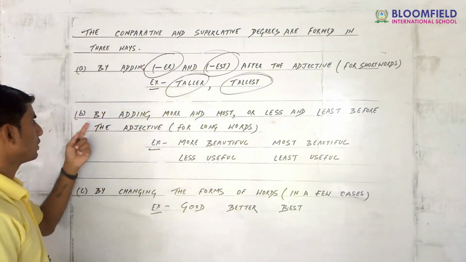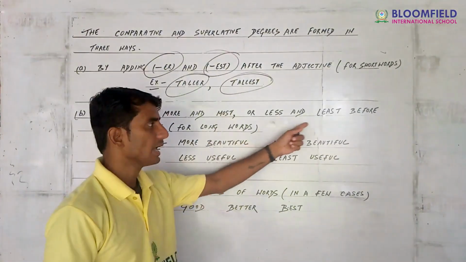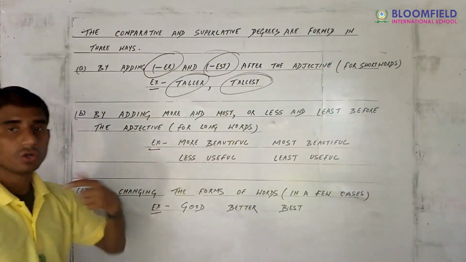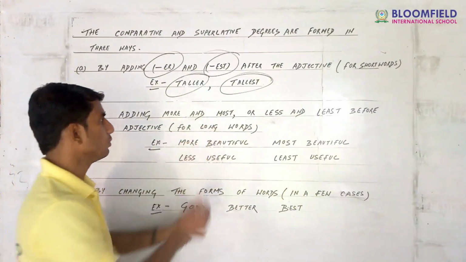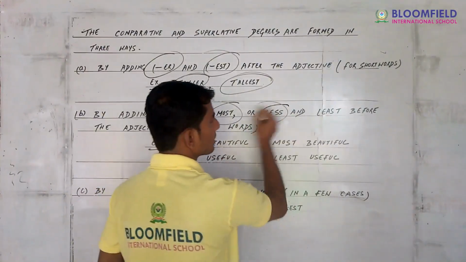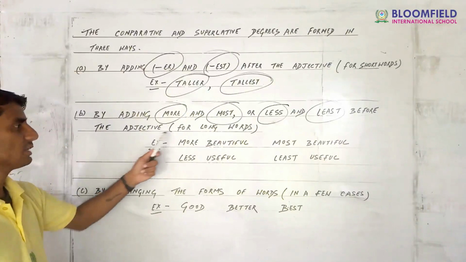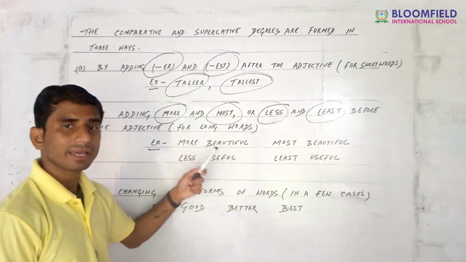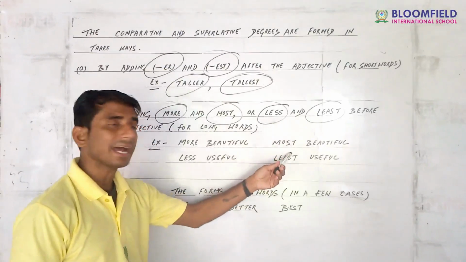Next we have to pay attention to adding more and most, or less and least, before the adjectives. For long words, what do we have to do? By adding more and most, or less or least, before the adjectives. For long words, for example, beautiful: more beautiful to make the word comparative, and for superlative, most beautiful. We just add most.